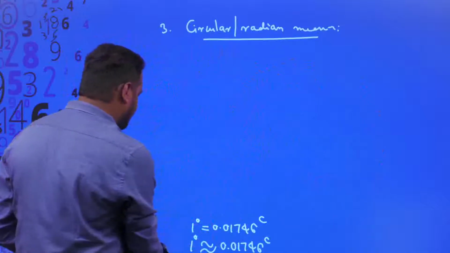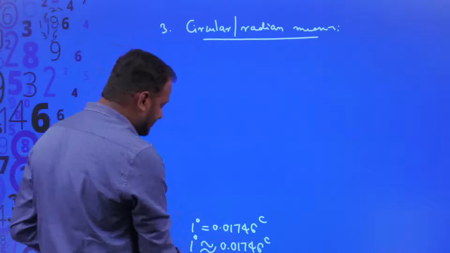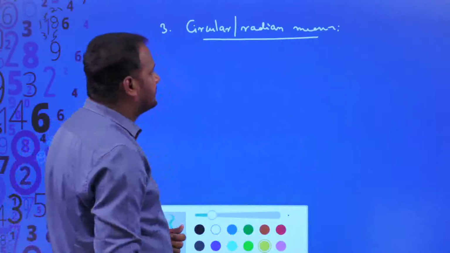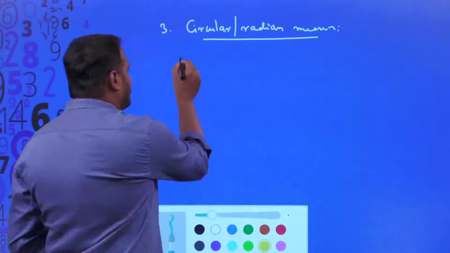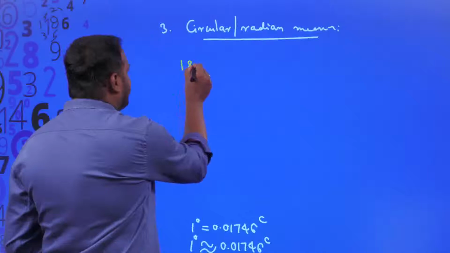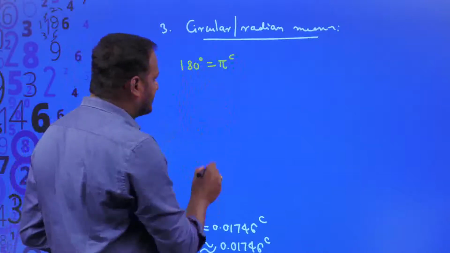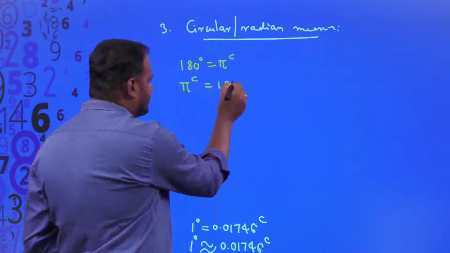See, the value of 1 degree is equal to 0.01746 radians. Now, I am trying to figure out the value of 1 radian in terms of degrees. We know that 180 degrees is equal to pi radians. I am writing this as pi radians is equal to 180 degrees.